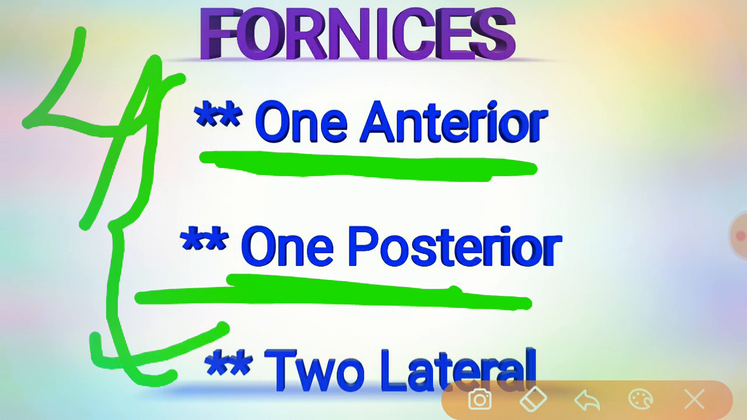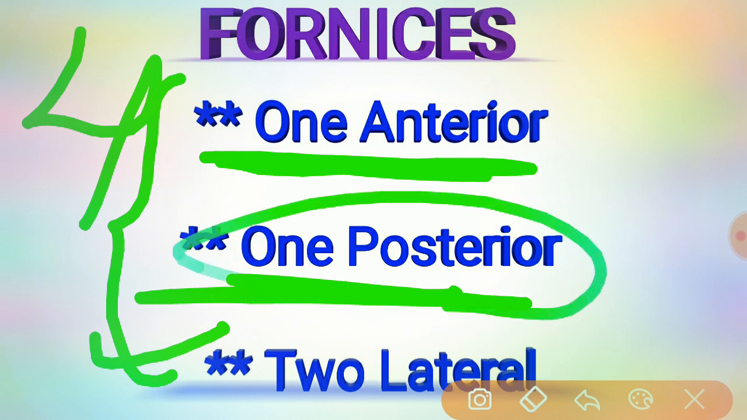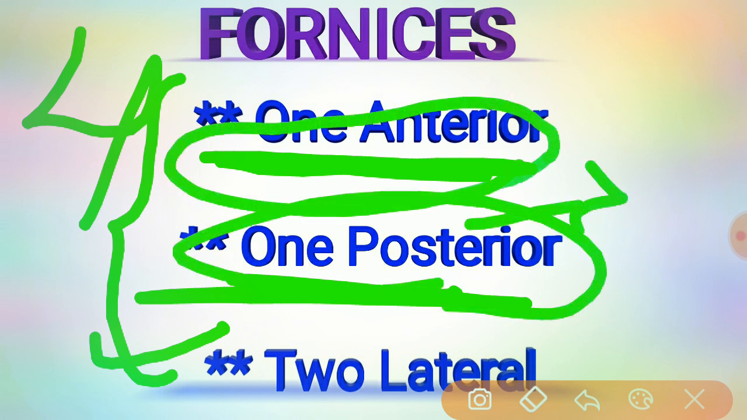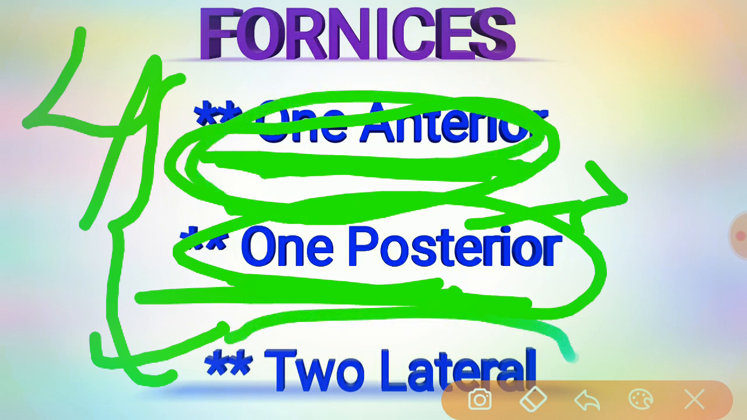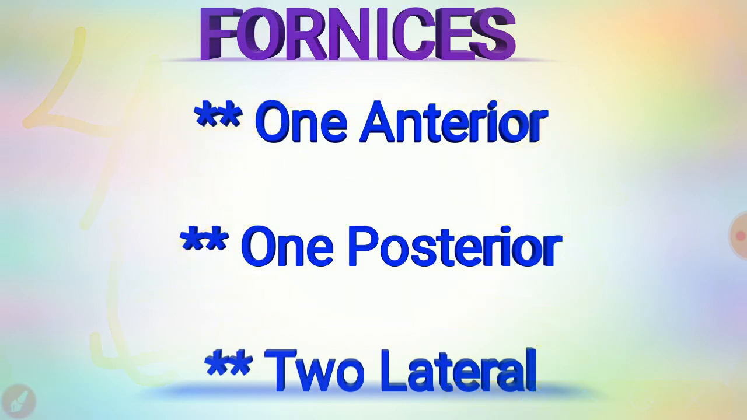The posterior one is the deepest, and the anterior one is the shallowest. The lateral ones are just normal in position. Got it? So these are the four fornices.